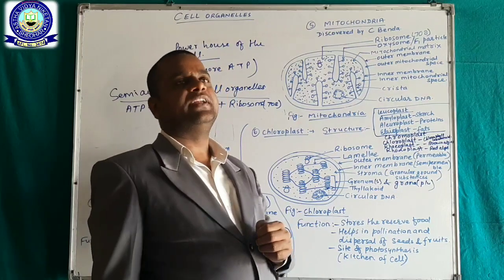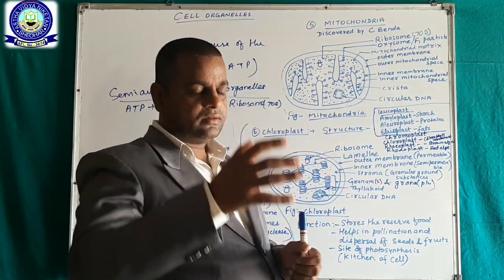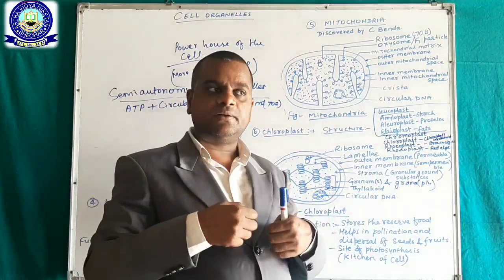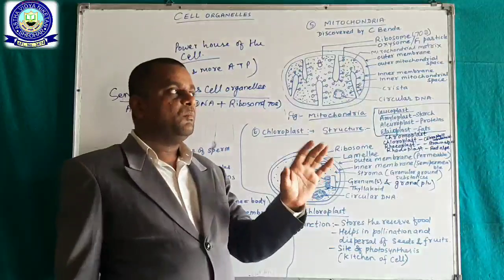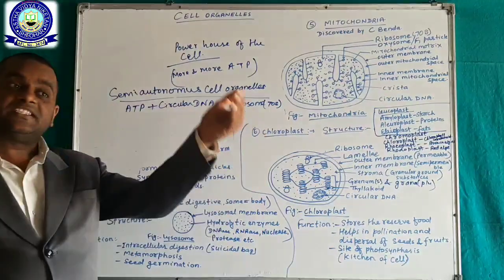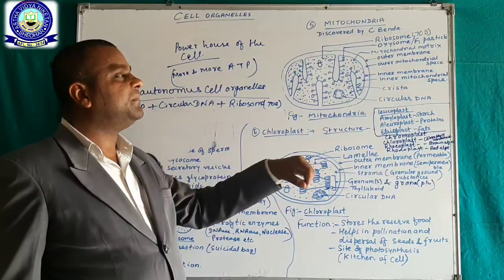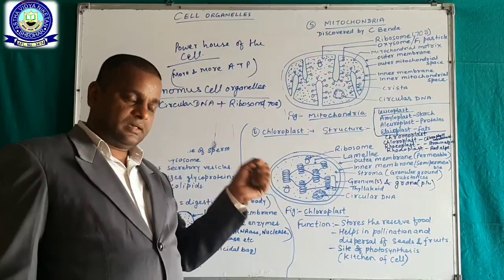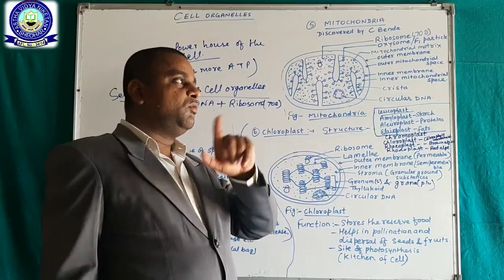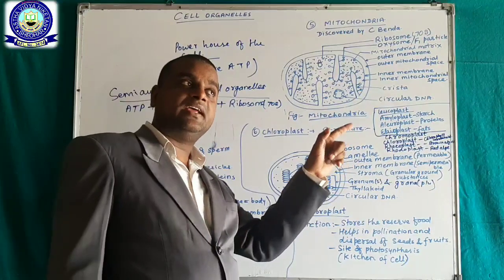This helps in pollination, which means there are different types of flowers. They attract insects towards themselves, and the insects pollinate many more flowers, transferring pollen grains from one flower to the stigma of another flower.